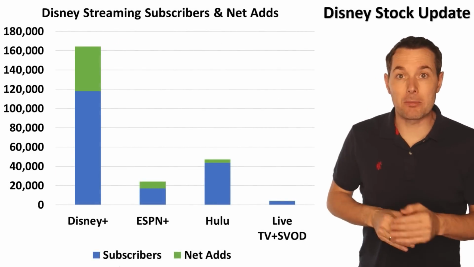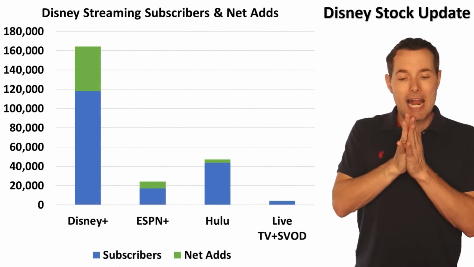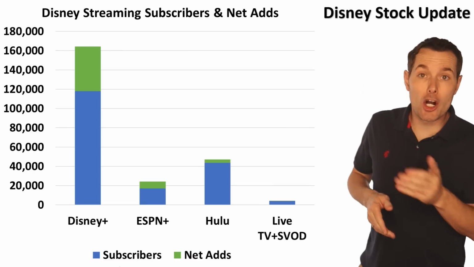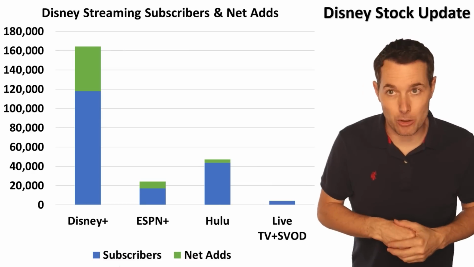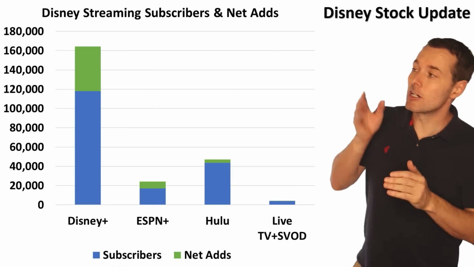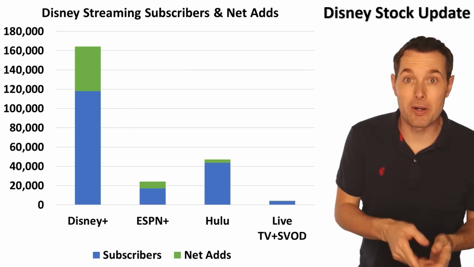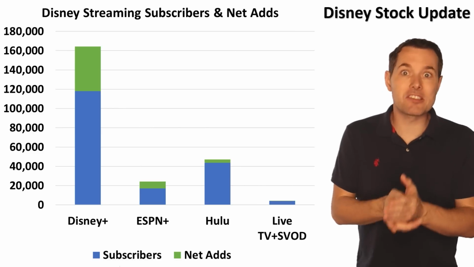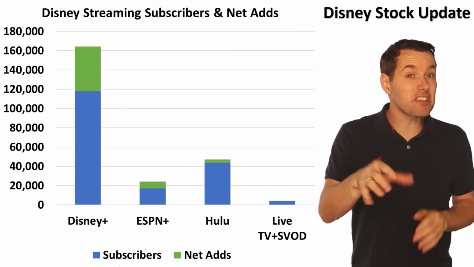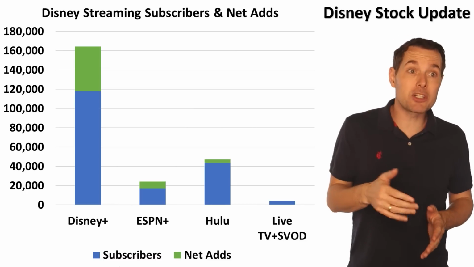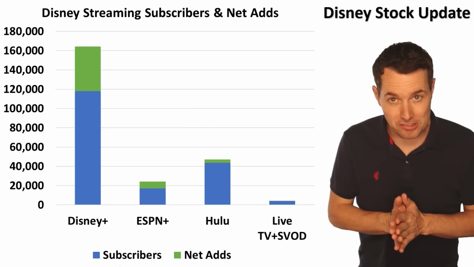So these four segments came out of the most recent filings, and it is how many subscribers they have in each category. Their largest by far is their Disney Plus category. By the way, the blue bars are subscribers that they had coming into it. Green are the new adds that they had to it. If you were to add all of these up, it's about 220 or so million subscribers, which, if we're curious, puts them about tied with Netflix's entire platform. So they're doing pretty good considering they just launched a couple years ago.